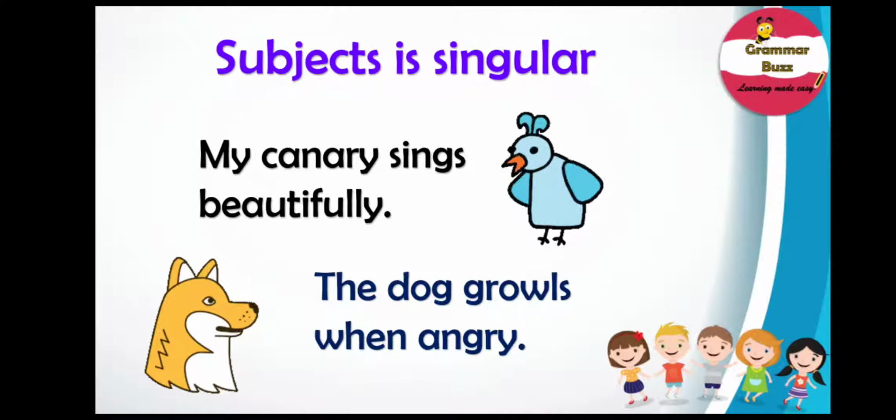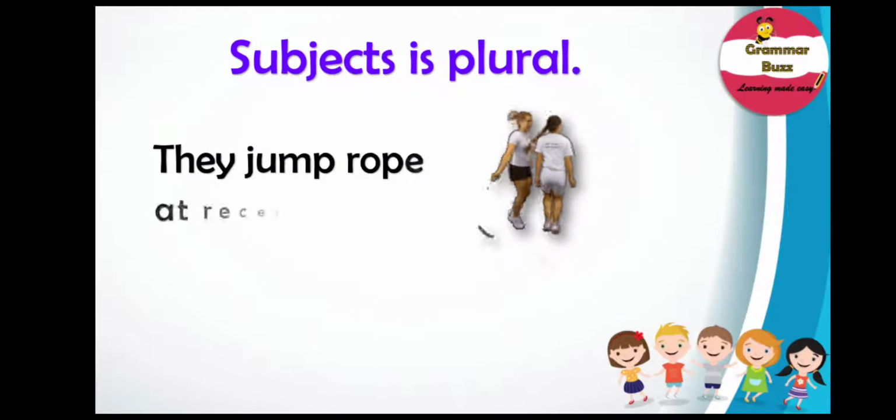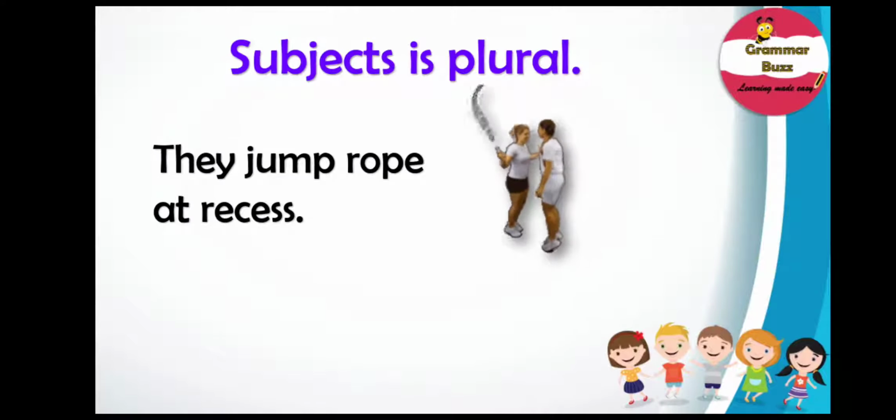Well, now let us look into examples where the subject is plural. Remember, plural subjects take plural verbs. Let us consider the following example. They jump rope at recess. In this sentence, the subject, they, is plural in number. So the verb must also be plural. Here the plural verb is jump.